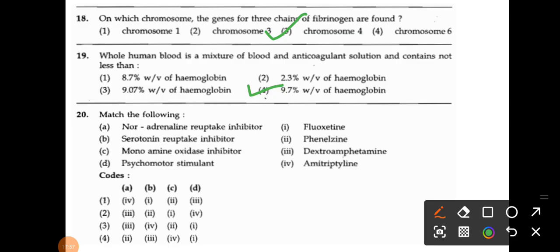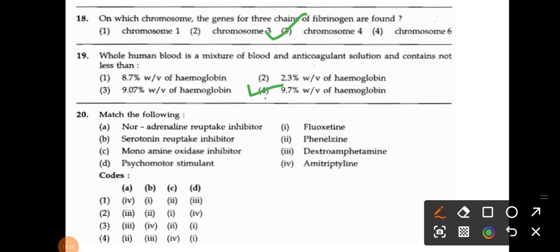The next, match the following, right? So here are different drugs they have given. Like noradrenaline reuptake inhibitor, serotonin reuptake inhibitor, monoamine oxidase MAO inhibitor, then psychomotor stimulant. So if you know the selective serotonin reuptake inhibitor, that is fluoxetine, means B1. So where is it B1?